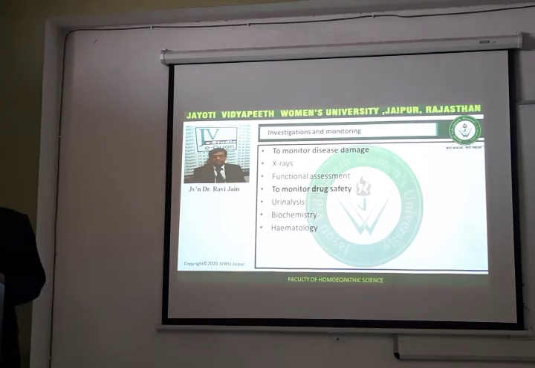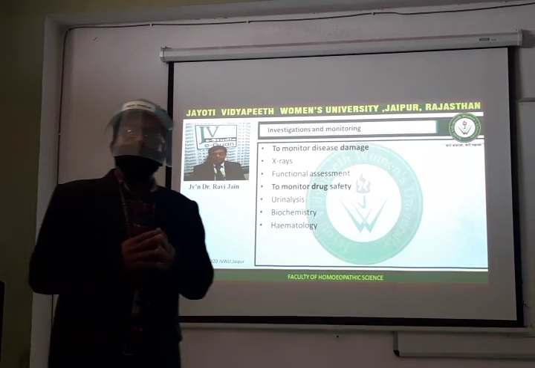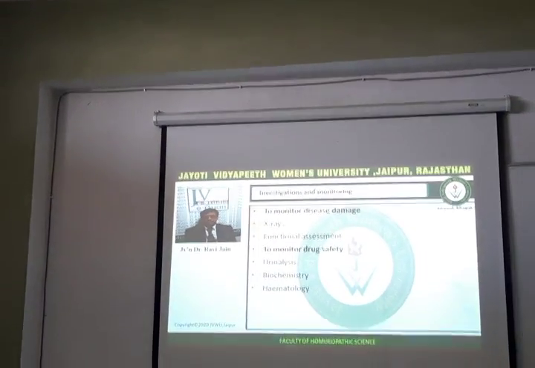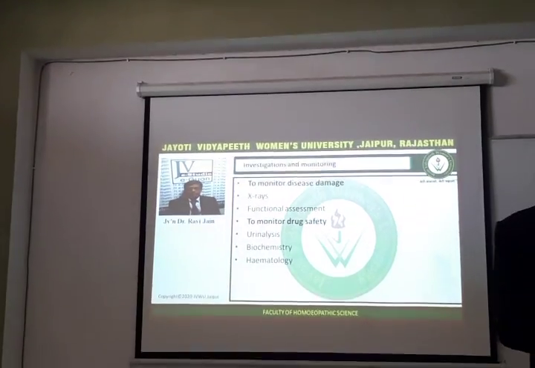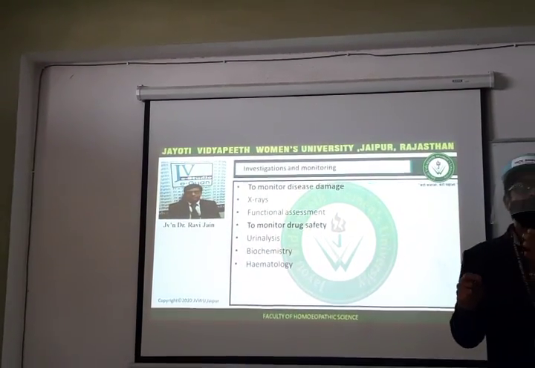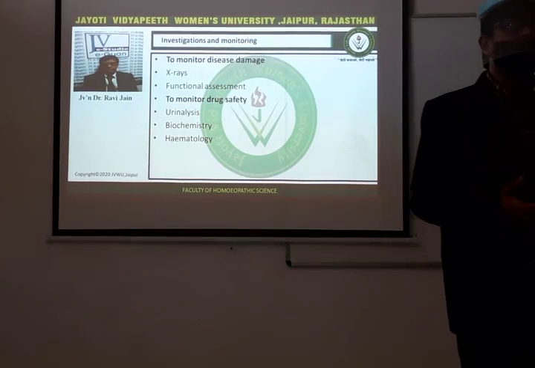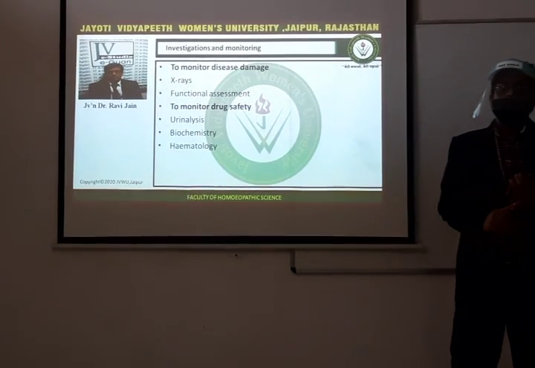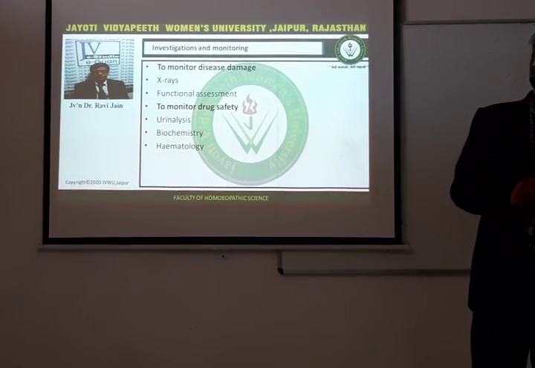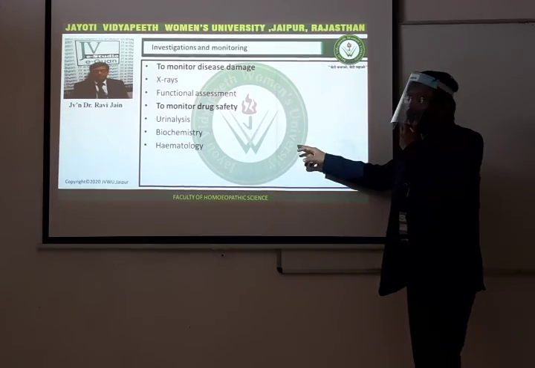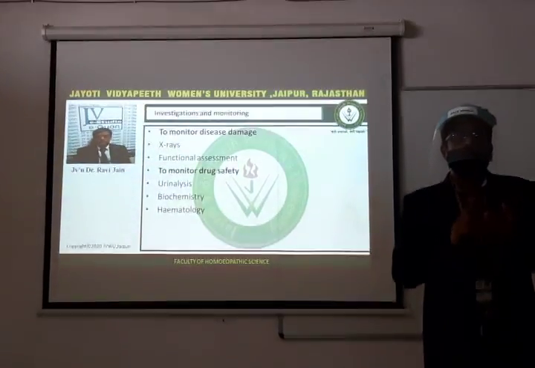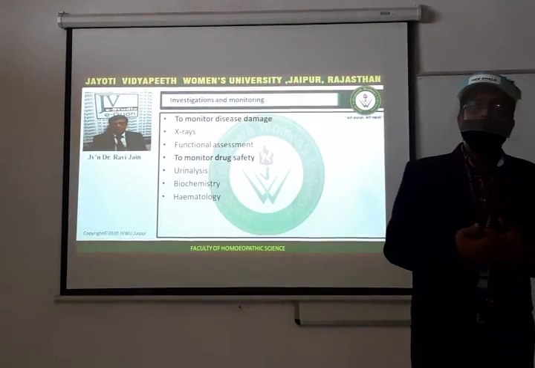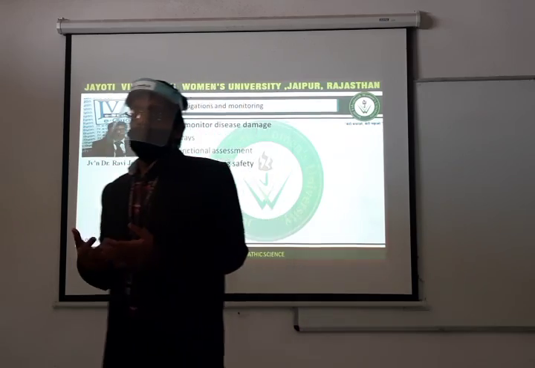To monitor the drug safety: because this is a long-standing disease, occurring at a very young age in the individual, and the patient is taking treatment for a long time, to check the effect of the medicine the patient is taking, whether it is causing any harmful effect on the kidneys or any other organ, we have to perform certain tests. For drug safety, we perform urine analysis, and check for any other abnormality. Biochemistry is routinely done, and hematology. So urine, hematology and biochemistry tests are routinely done to check the effect of the medicine on the body of the patient in order to prevent further complications. Alright.